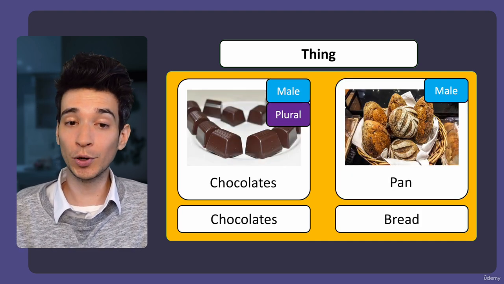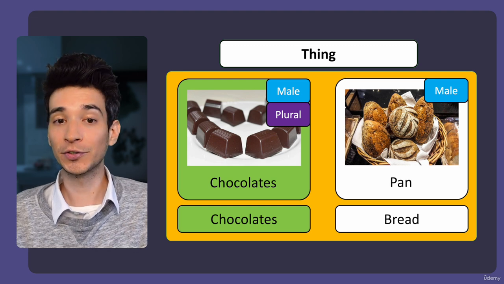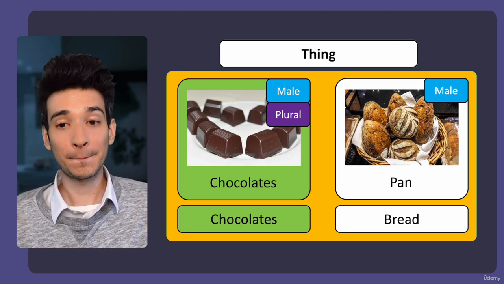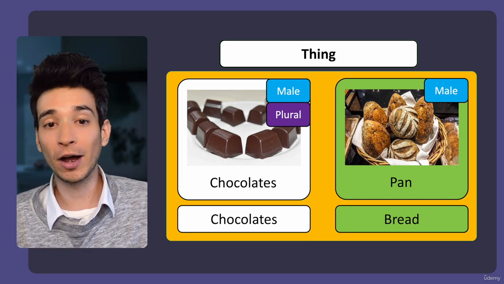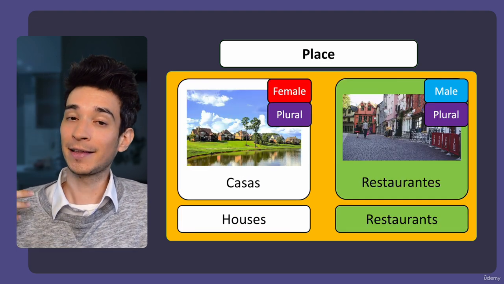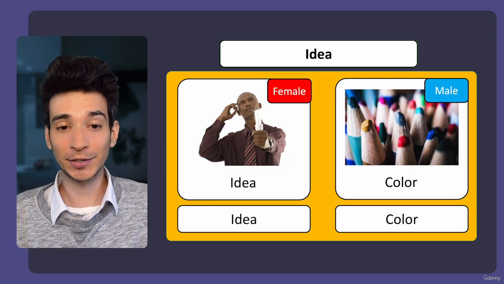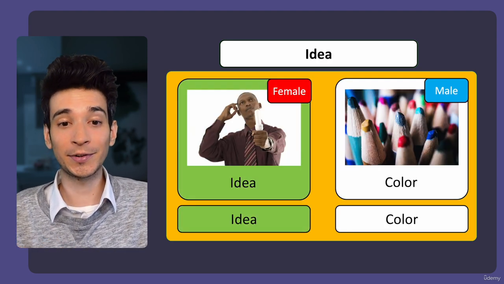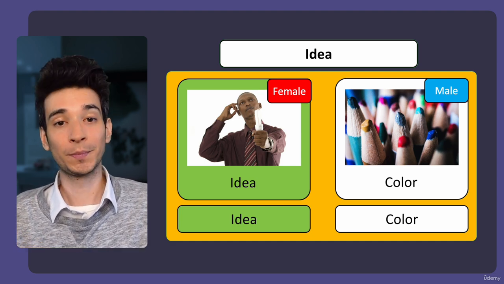And another example would be chocolates. This one is also masculine. And pan, which means bread. So these ones are things. So basically they can be either things, they can be places, they can be ideas. For example, the word idea, which means idea, is a female word.